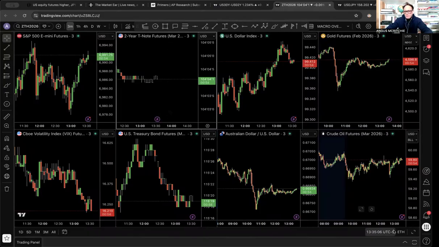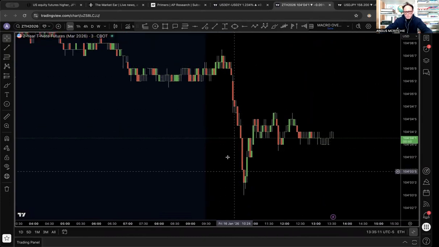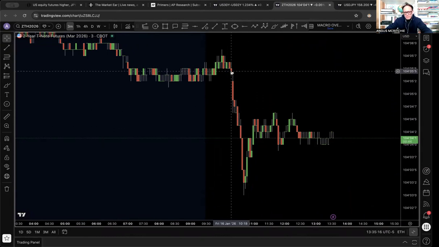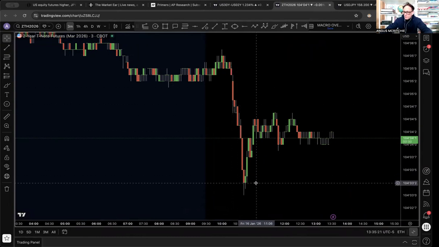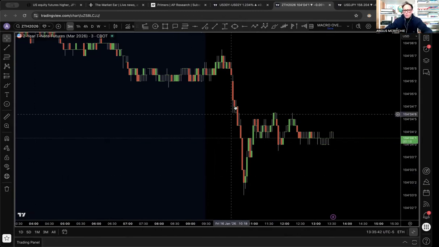Probably the most important thing is to understand the bond market immediately. So let's have a quick look at the front end of the bond market in the form of the ZT, the 2-year bond futures. As you can see, when the tweet came out at around 10:18, 10:19, 10:20, something like that, the front end of the bond market sold off very aggressively. Why is that? Because the front end bonds, the ZT, prefer a looser accommodative policy. That's what the Fed controls, the front end of the curve. So the fact that there potentially could be a more hawkish leader of the Fed is actually a negative for the front end bonds.